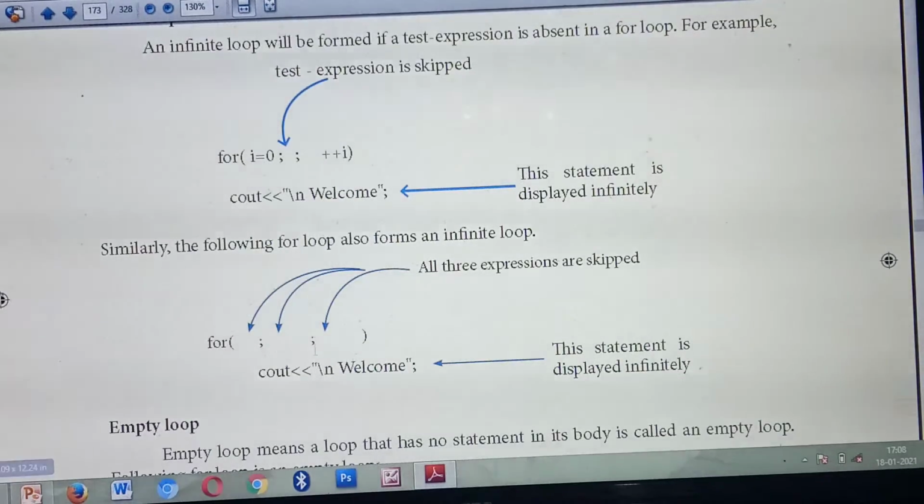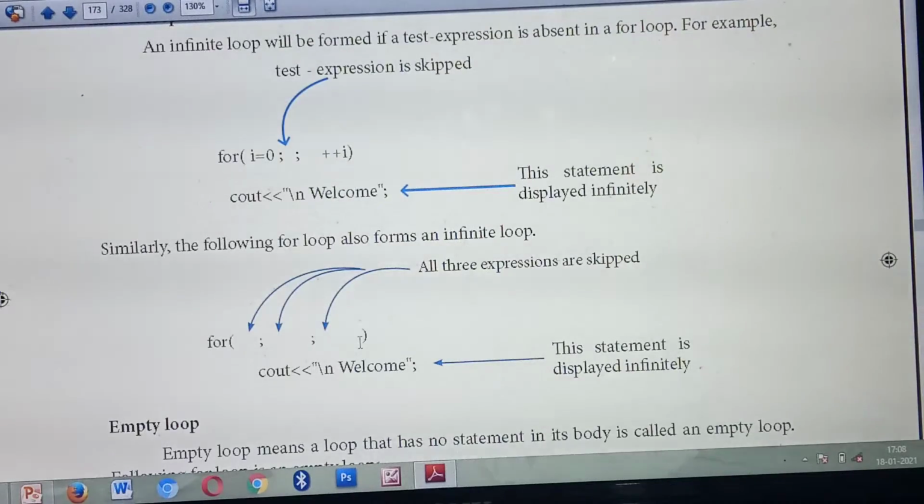So inside the output screen you are giving welcome. While you are running the program, what output will you get? You will get the output welcome, and this welcome will display an infinite number of times. Understood? Why? Here there is no initialization part, no test expression, and no update expression.